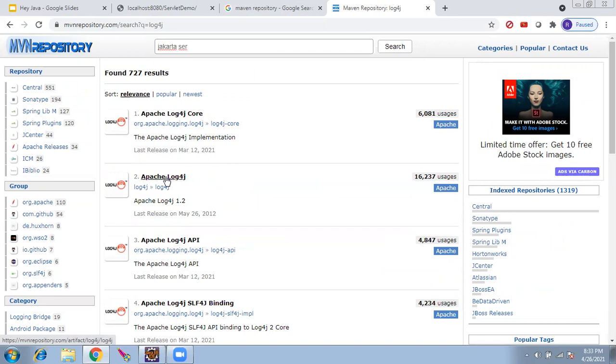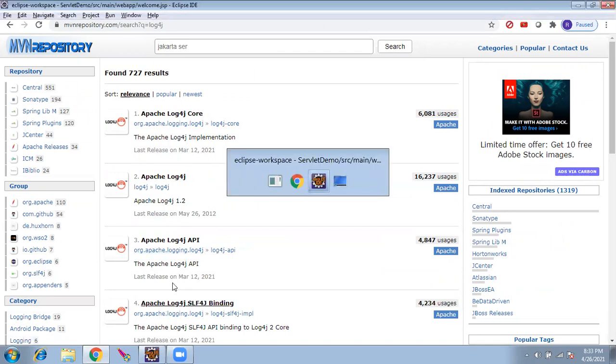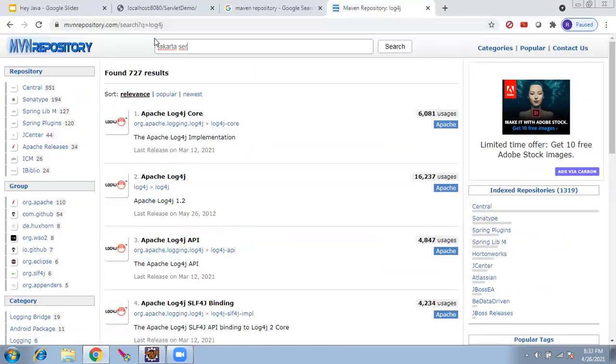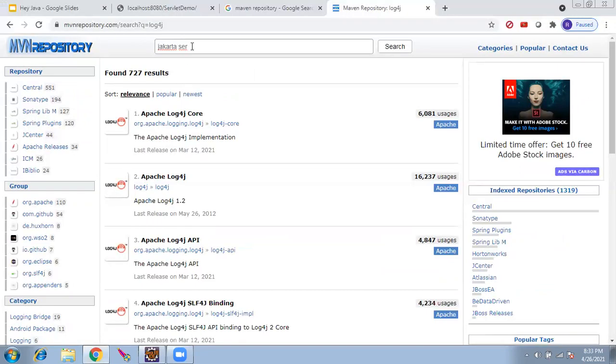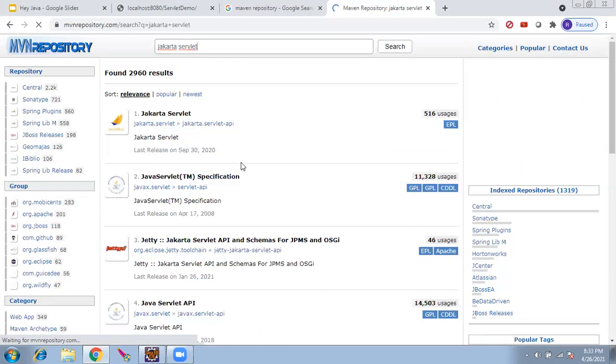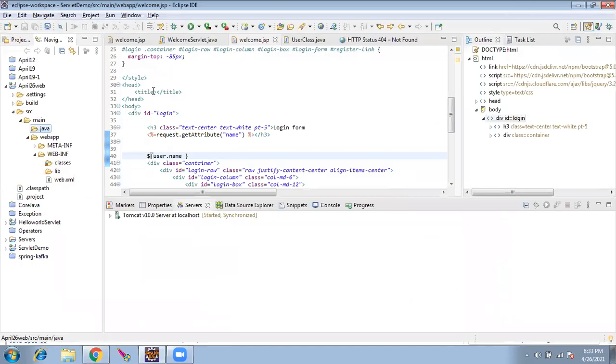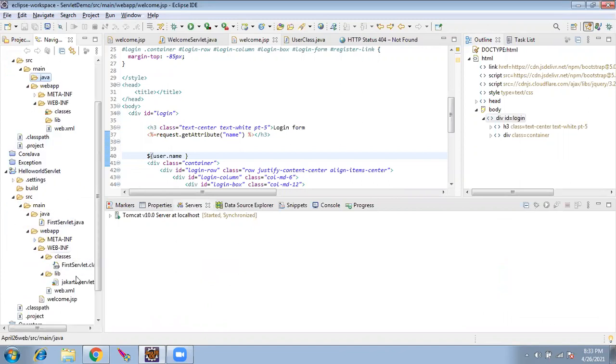We call it a Java archive. Jar is called Java archive, which is nothing but a zip folder. I'll extract one zip and show you. Let me download the Jakarta servlet. How do I know that I have to use this? Through experience. Once you start writing, hardly 10 or 15 jars will be there, and you'll reuse the same jars again and again.